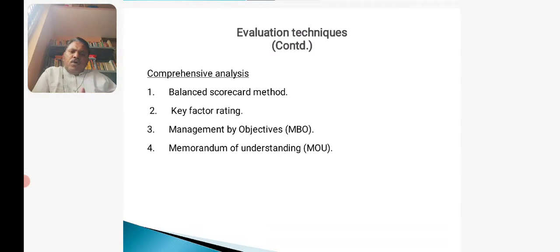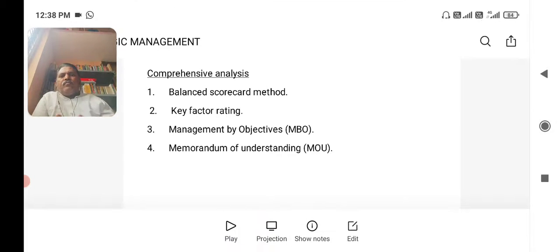Now, marketing capability. The marketing capability of the company needs to be judged in this second key factor. Product related capabilities: whether the product is qualitative, user friendly, good design, good engineering.